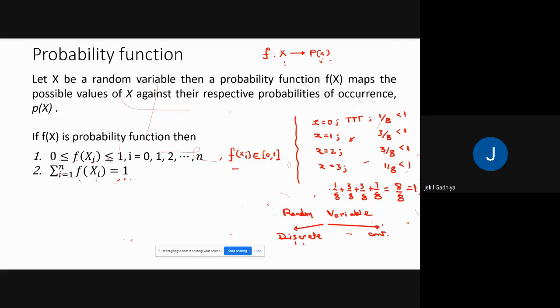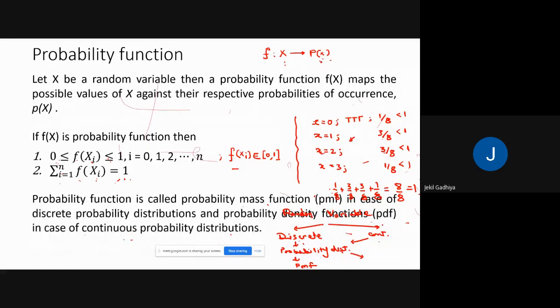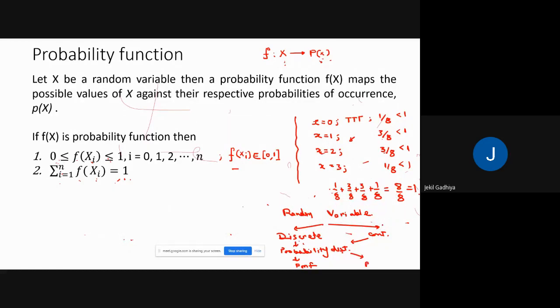Now, the probability distribution associated with a discrete random variable, that function is known as a probability mass function, PMF, and a probability distribution associated with a continuous random variable is known as a probability density function, PDF.